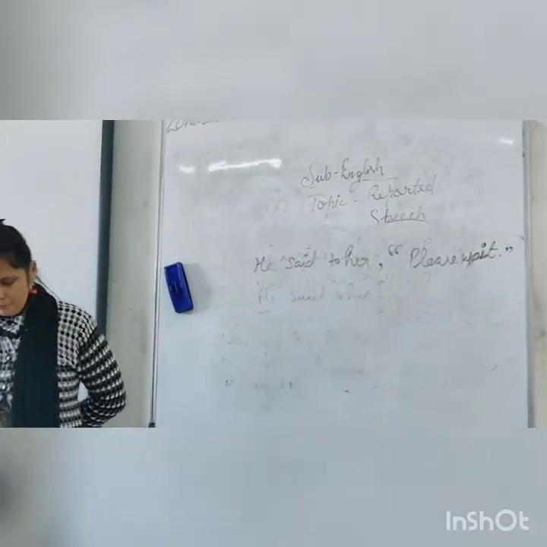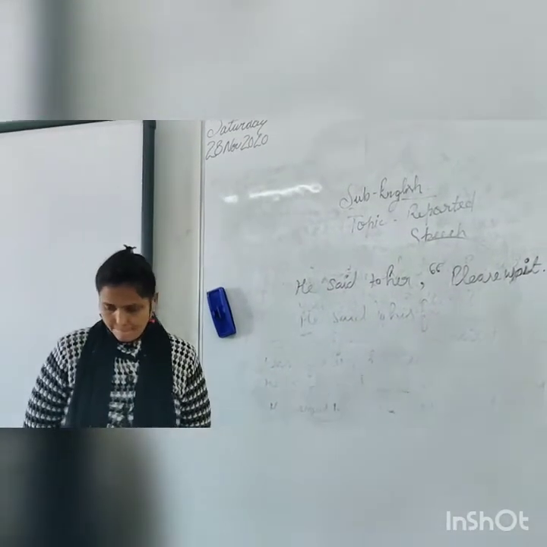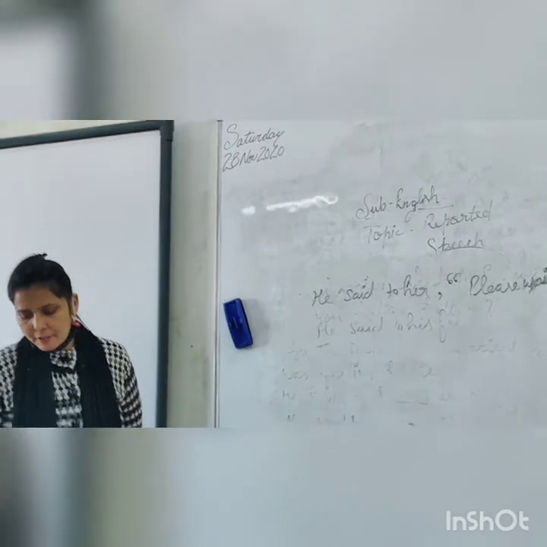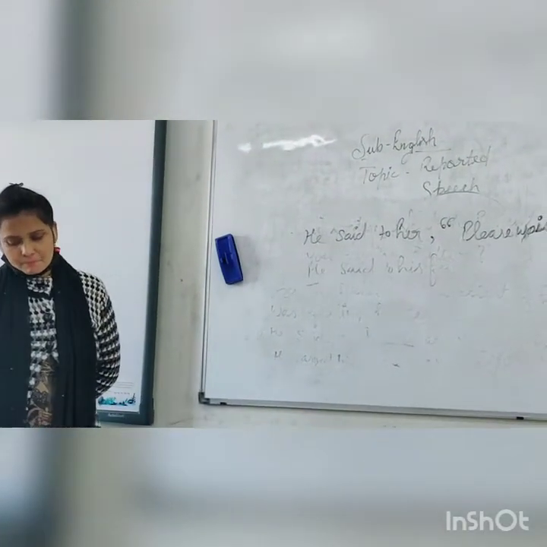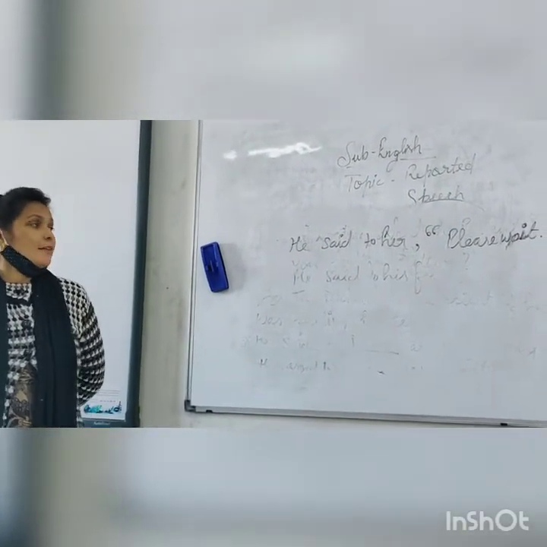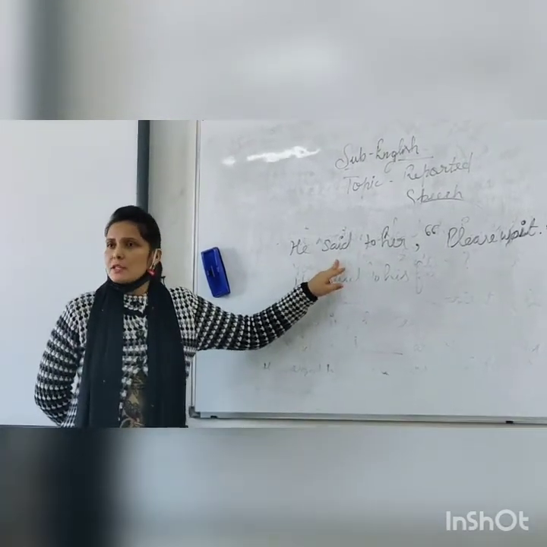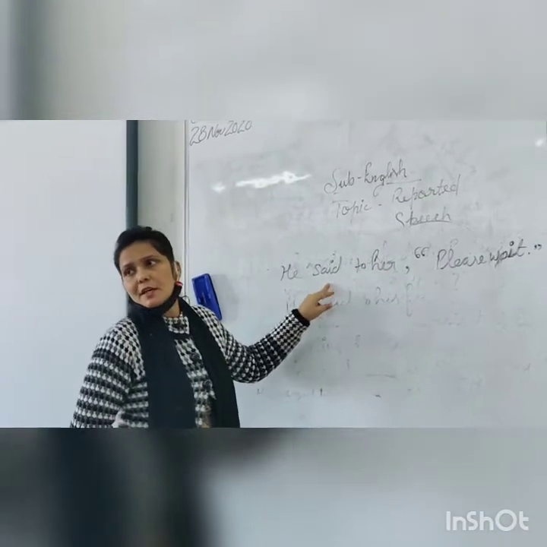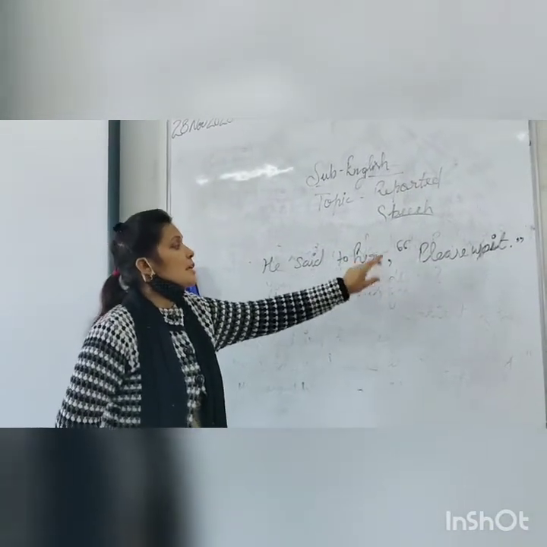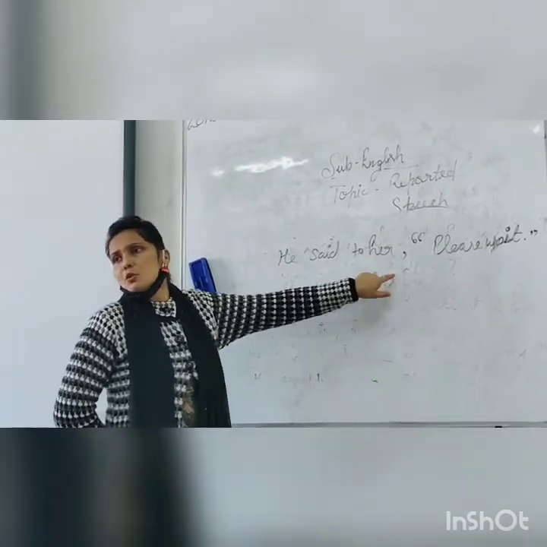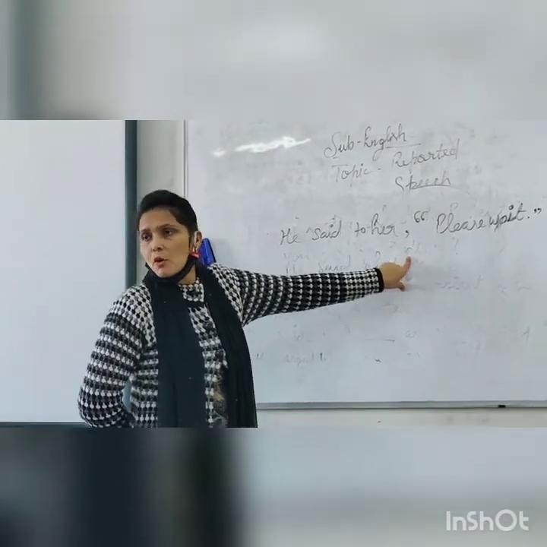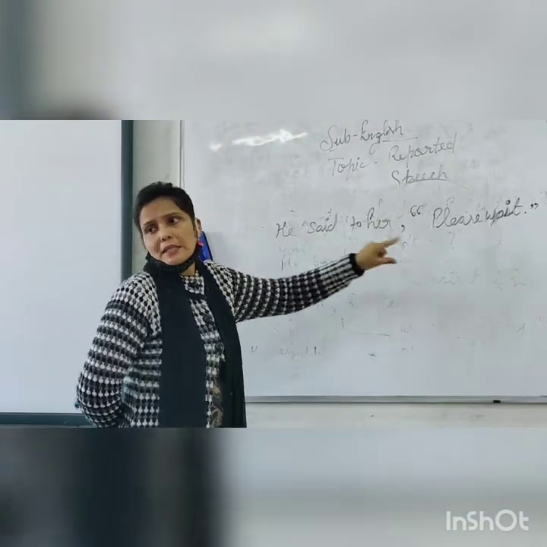Speech. What is the rule of it? He requested her. Very good. Requested. He said to will change into requested, according to the sentence you have to identify. Conjunction will change to preposition. A preposition will be used here in place of a conjunction. No conjunction will be used here to combine these sentences.